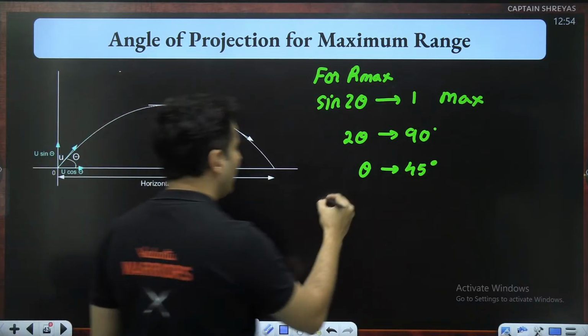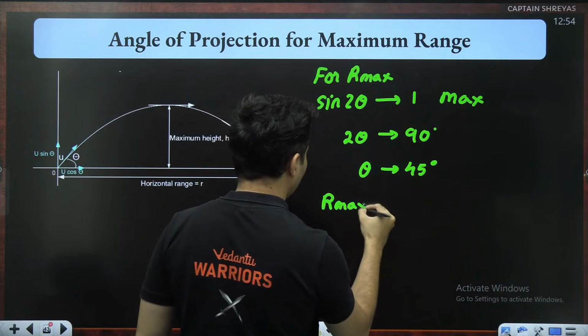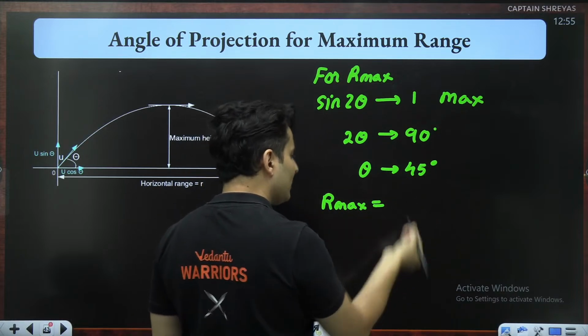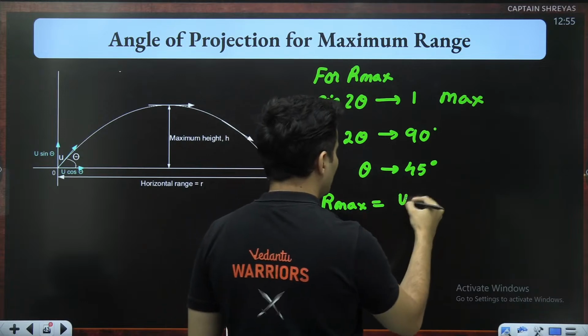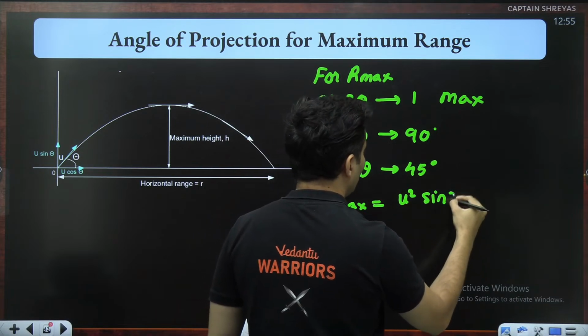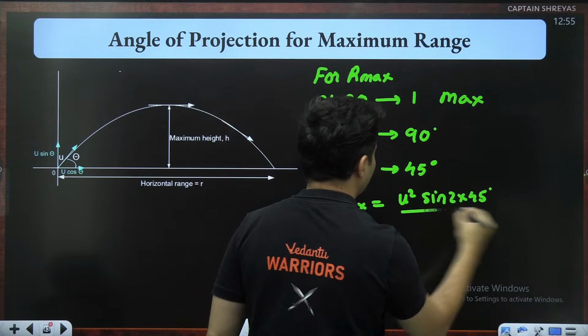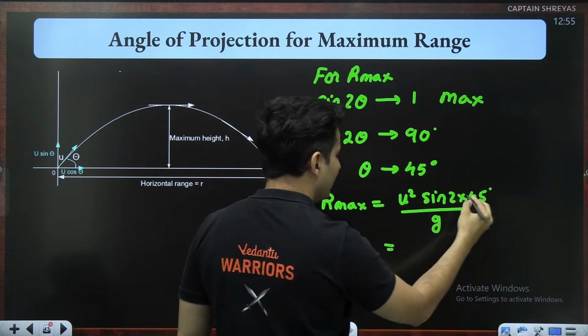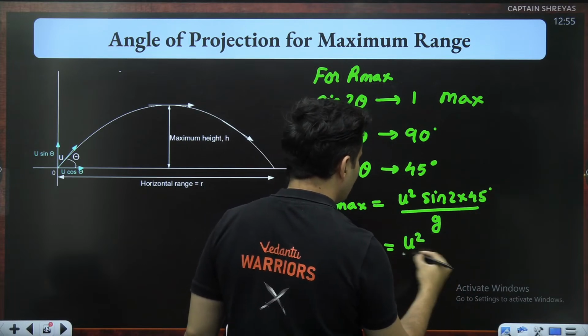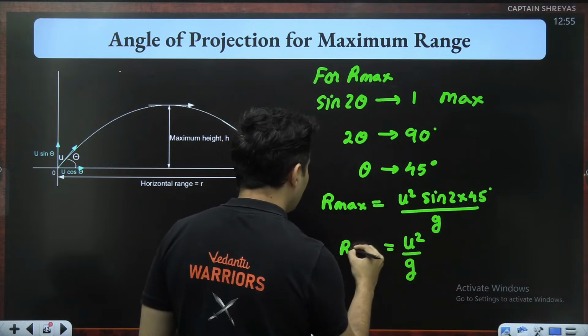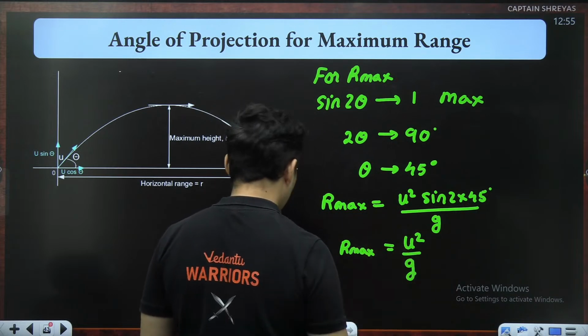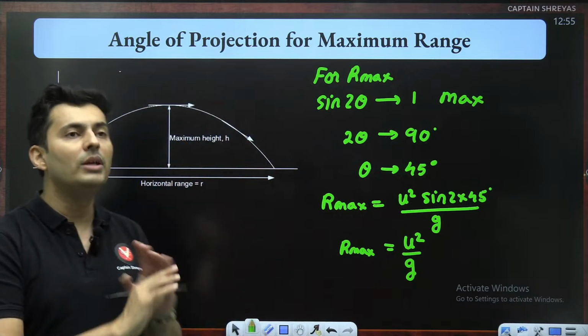And the value of the max range can be easily found out. It is not that difficult. How much will it be? Well, it will be u square sine 2 times 45 degrees divided by g, and sine 90 is 1, so it will be just u square divided by g. So maximum range is u square by g. You can't go beyond that.